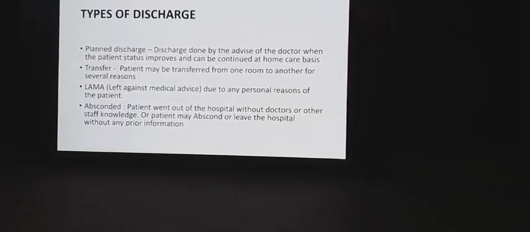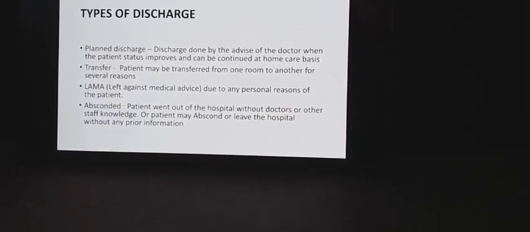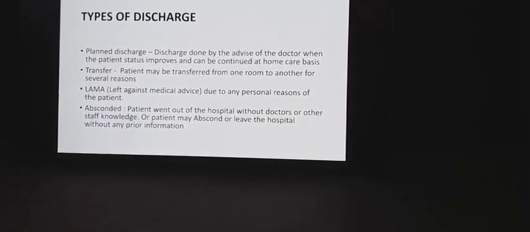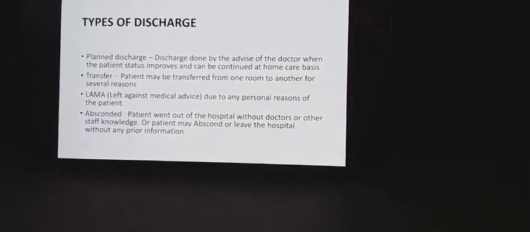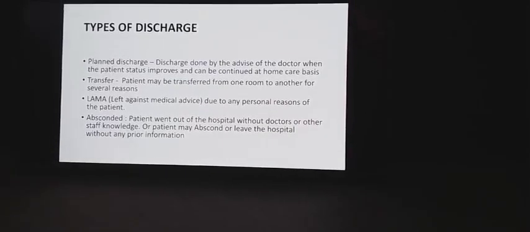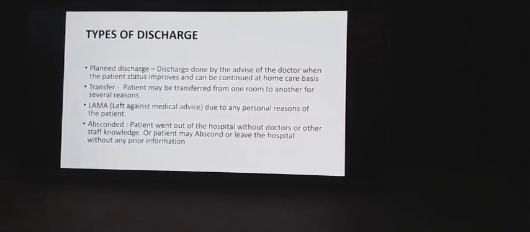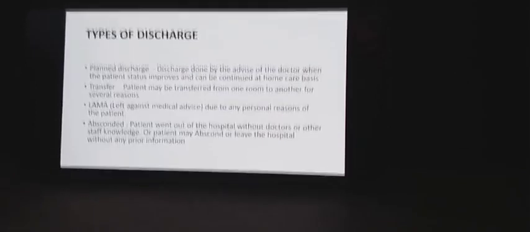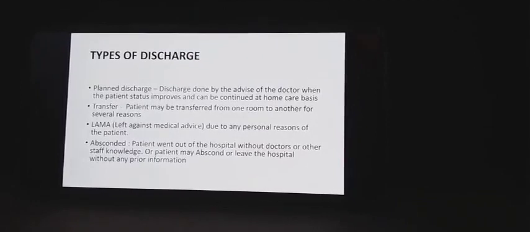Here are the types of discharge, the categories under which patients can be discharged. The first one is planned discharge. Discharge is done by the advice of the doctor when the patient's status improves and care can be continued at home. It is basically decided by the healthcare team members. We discuss things and then let the patients go if treatment can be continued at home.